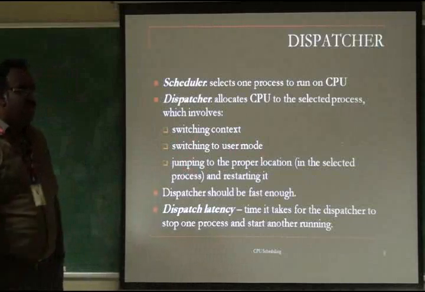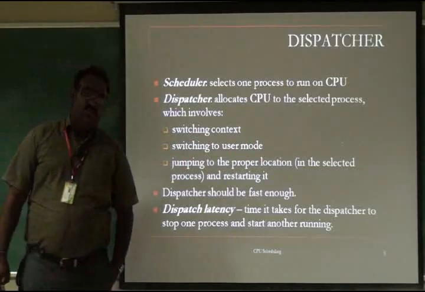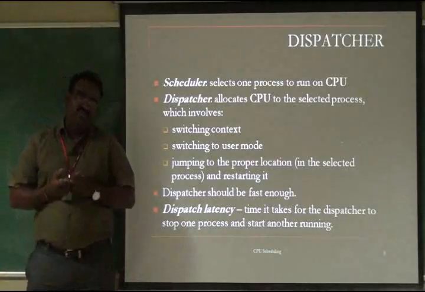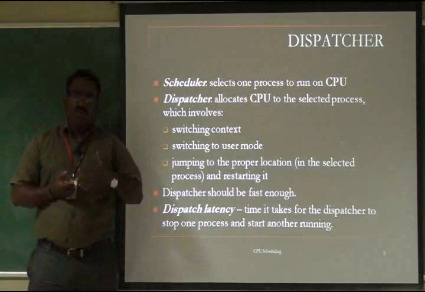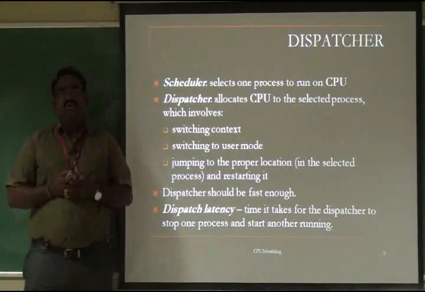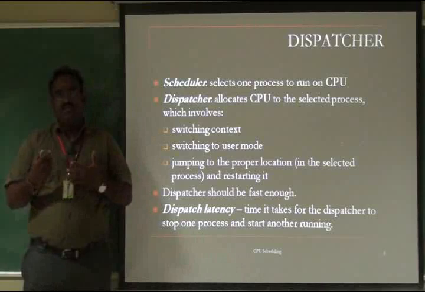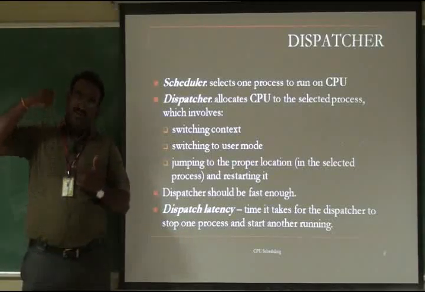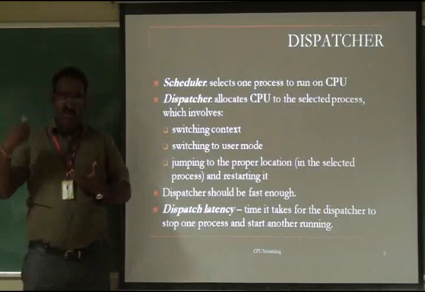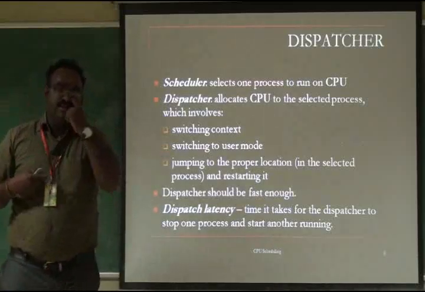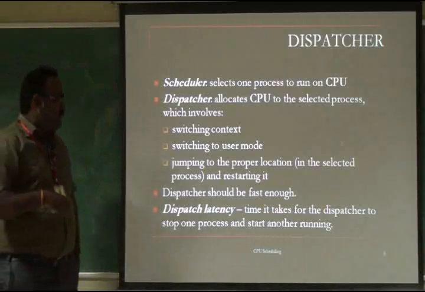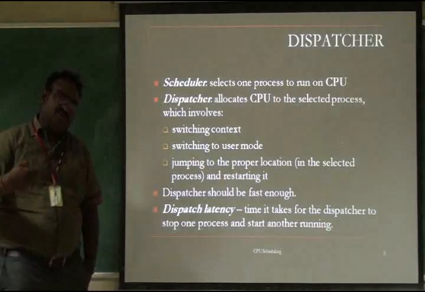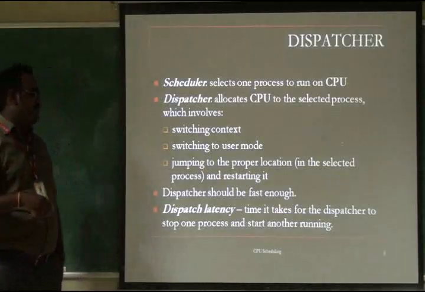Then the third one is jumping to the proper location. Some processes have jump statements, like in Pascal and BASIC. A lot of ancient programming languages use jump statements. So one statement is now executing at location 100, and another location which has the required data is at 200, so we have to jump to that. That is done by the dispatcher. So it jumps to the proper location for the selected process, and we restart the process, continuing the scheduling and dispatching.